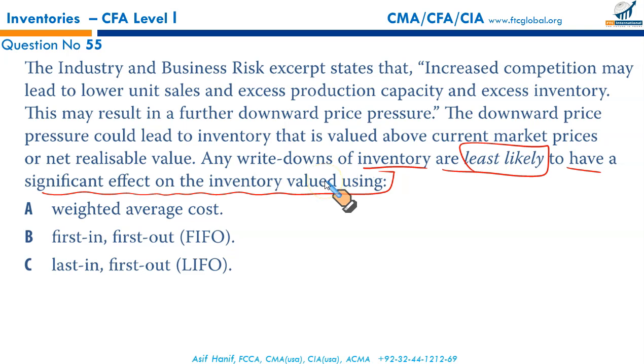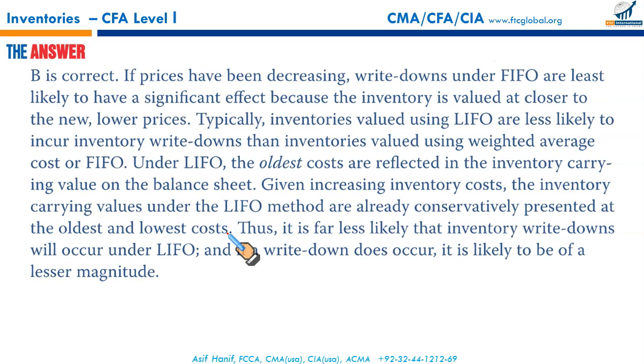Now, if the prices have been decreasing, write-downs under FIFO are least likely to have any significant effect. Why? Because under FIFO, first in, first out, the oldest costs have already been charged to CGS. Inventories are already at the current prices, so it won't have any effect on FIFO. So that makes B the correct option. And it ends all your EOC questions. This was the last question.